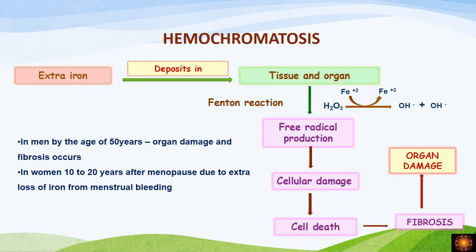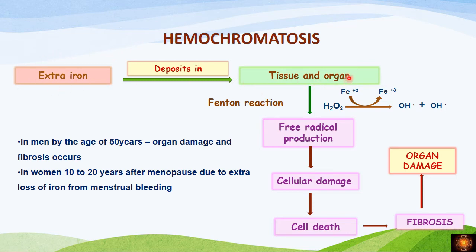So when you have a mutation in this, hepcidin synthesis is reduced, so the ferroportin channels stay open. Whatever iron is absorbed will be released into the circulation, and enterocytes will go on absorbing the dietary iron and transporting it into the plasma. Once the serum levels increase, the extra iron starts depositing in different tissues and organs.